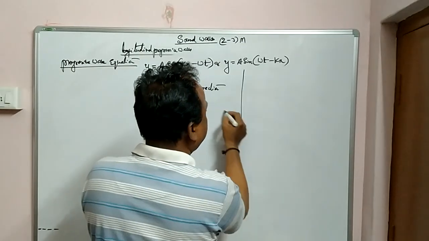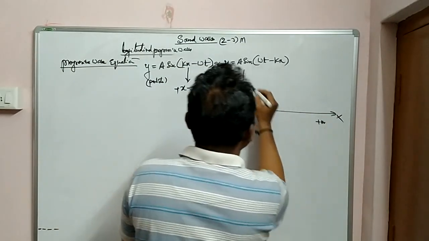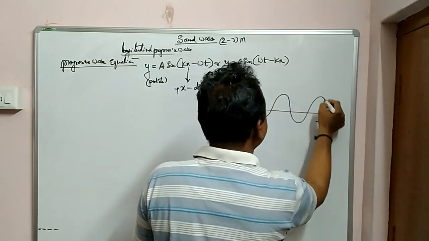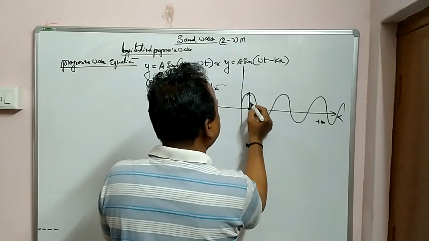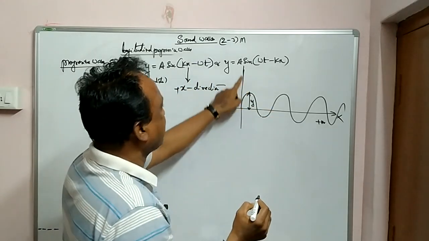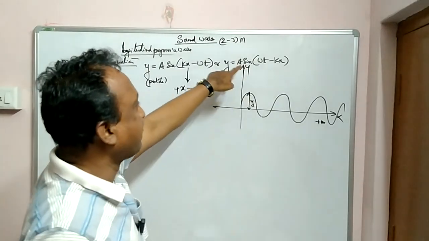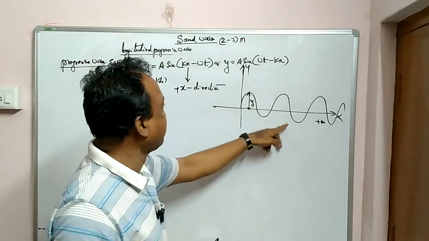Look, I am drawing the graph. Suppose this is the x direction, positive x. So the wave is going in this fashion. So this is the displacement, you can see. This is the displacement of the particle. In which direction? It is the y direction. So the particle is going in the y direction. The wave is in the x direction.